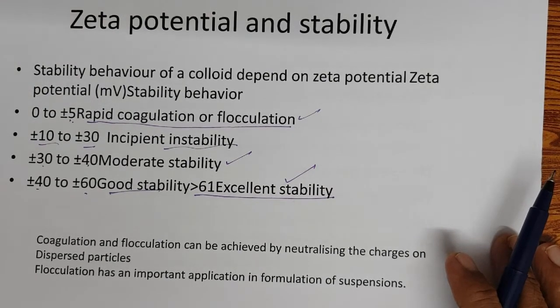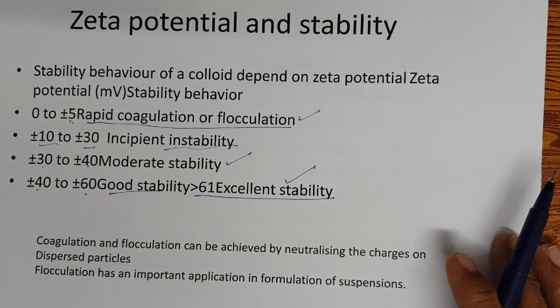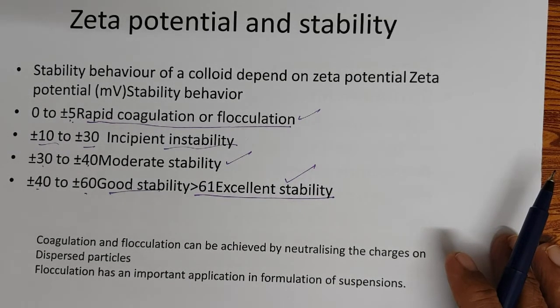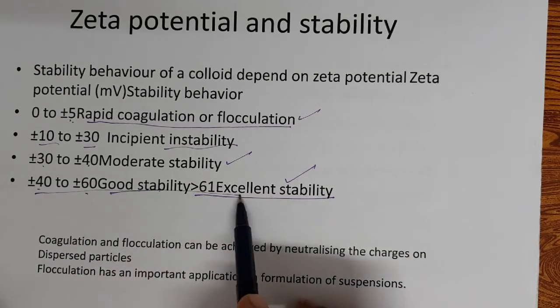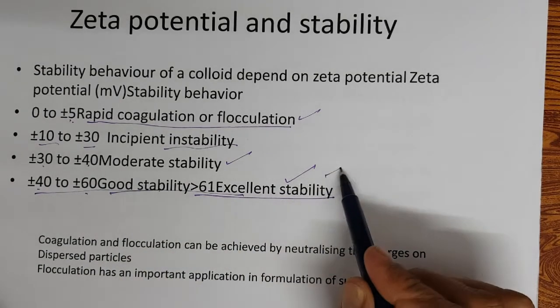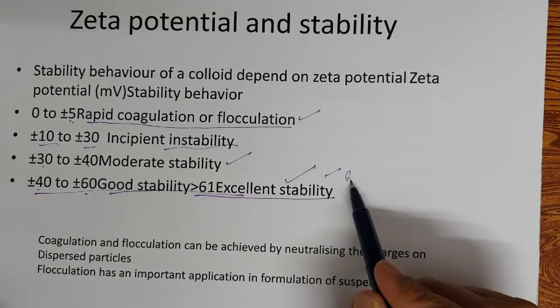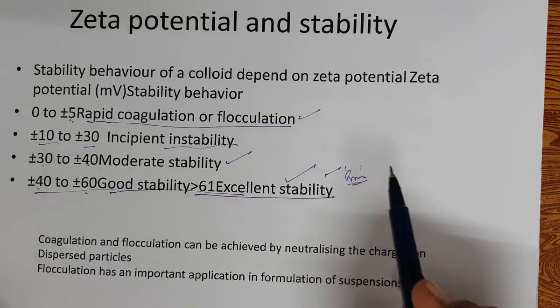Whether it's an emulsion where oil particles or water particles are dispersed, or a suspension where solid particles are dispersed in a liquid, there also the zeta potential plays a very important role. Okay, higher the zeta potential and smaller the particle size, greater is the emulsion stability.